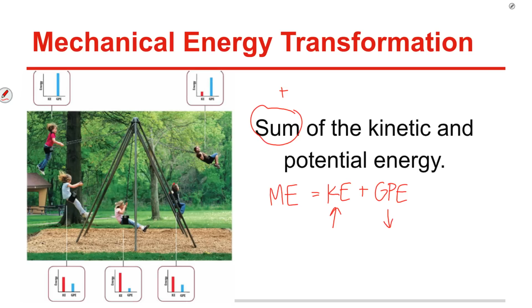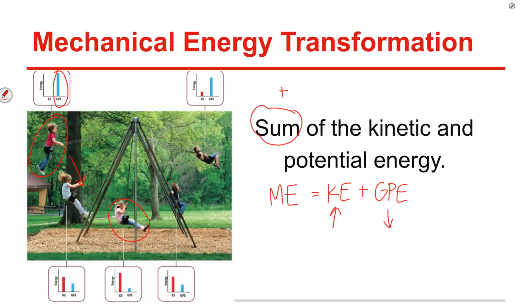A good example of this is swinging. This student here up at the top has a lot of potential, but think about at the top of your swing, you slow down, almost stop, or you do stop, before you switch direction. So they've got a lot of potential, but they're stopped, so they don't have any kinetic. As you move down, you start going faster. They're still off the ground, so they still have some potential, but they're going much faster.